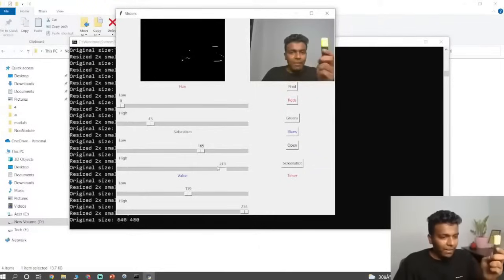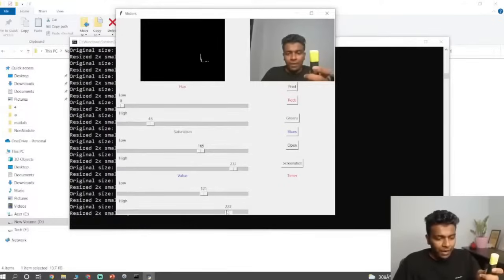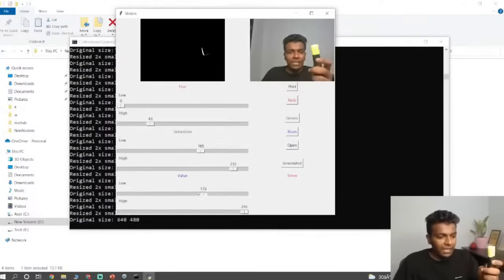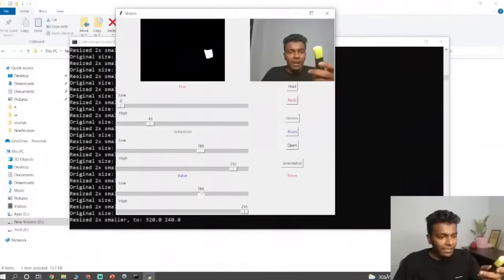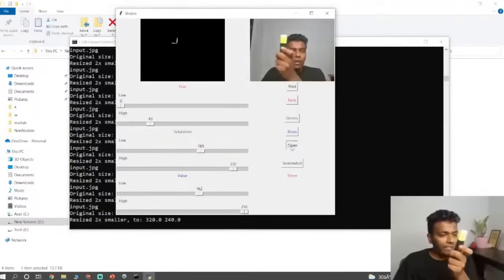We are just identifying only that green color, right? What we just did is we identified this green color properly. I hope you guys have got this.